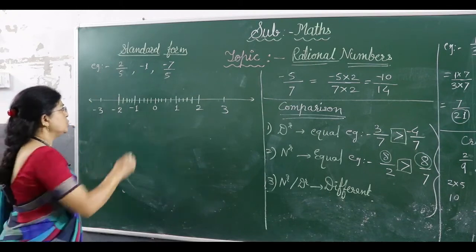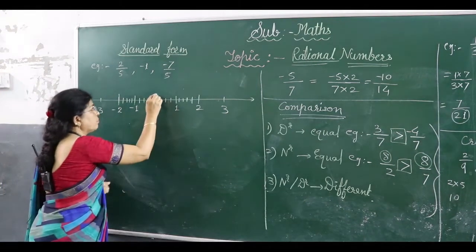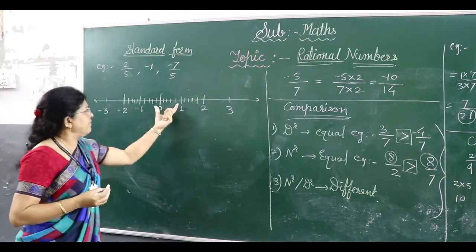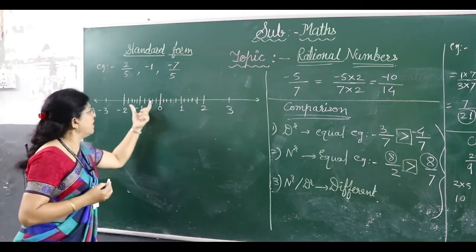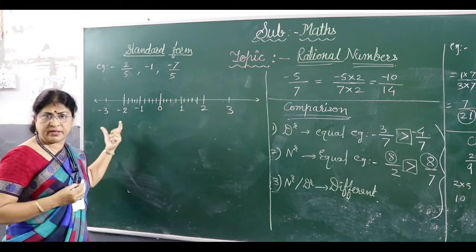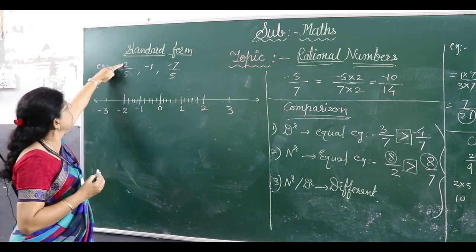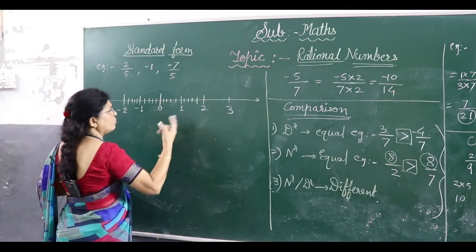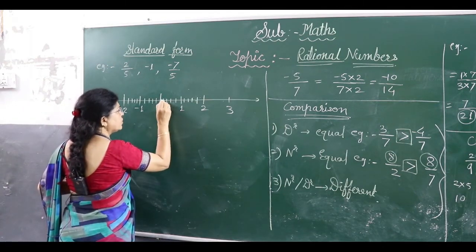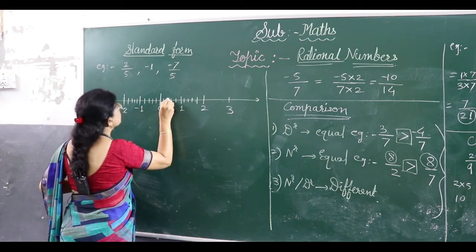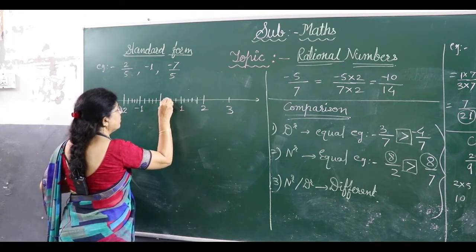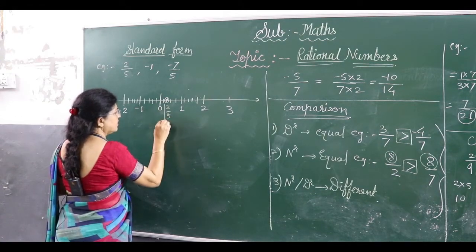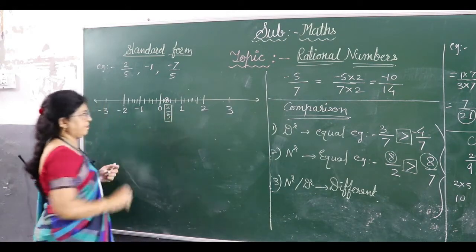2 upon 5. So always start with the 0. Always start with the 0. The denominator is the same everywhere. In every unit length we have already divided it into 5 divisions. Now see the numerator. Here the numerator is 2. So just after 0 count 2 divisions. This is after 0, 1 division, second division. So here will come your 2 upon 5. Understood? This will be your 2 upon 5.